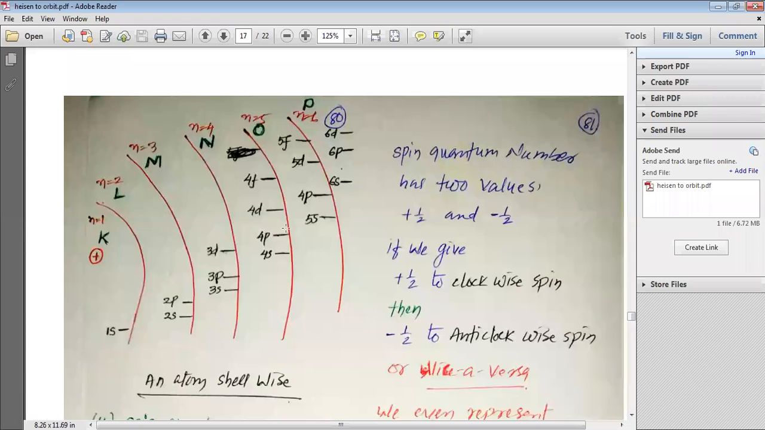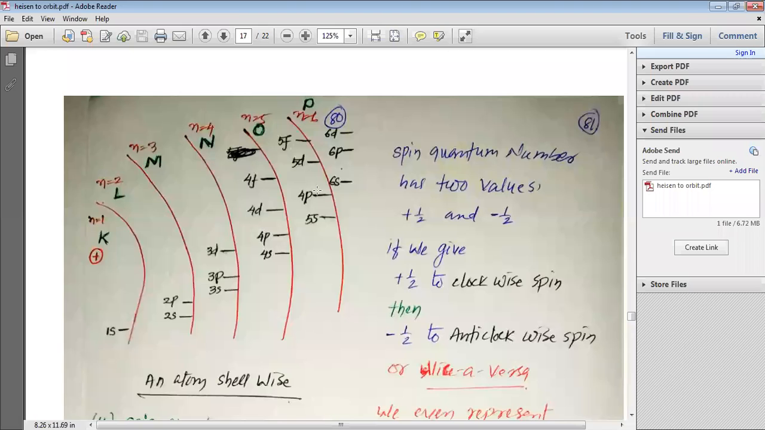Please look at this diagram. I have tried to show you the overall information whatever we have collected. You can see here we have the nucleus, and just next to the nucleus we have the K shell. In K shell we have only 1s orbital present. In n is equal to 2 we have L shell where 2s and 2p are present. When n is equal to 3 we have M shell where 3s, 3p and 3d are present. When n is equal to 4 we have 4s, 4p, 4d and 4f present.